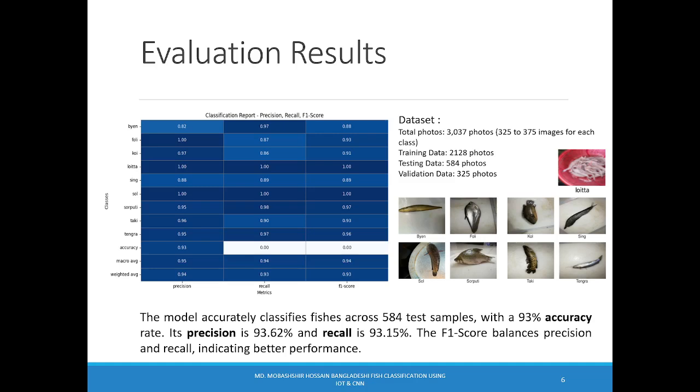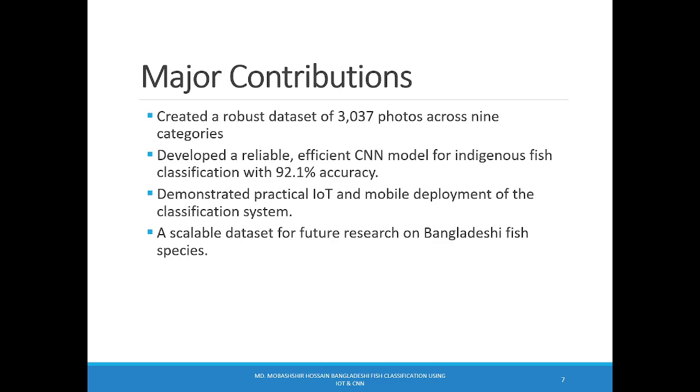The trained model achieved an accuracy of 93%, with a precision of 93.62% and recall of 93.15%. This high F1 score indicates that the model maintains a balance between precision and recall, effectively managing both false positives and false negatives across different fish categories. For instance, some classes like Loita and Sol achieve perfect scores, while others like Bine and Takimas also perform very well. This strong performance shows the model's reliability in real-world classification tasks.